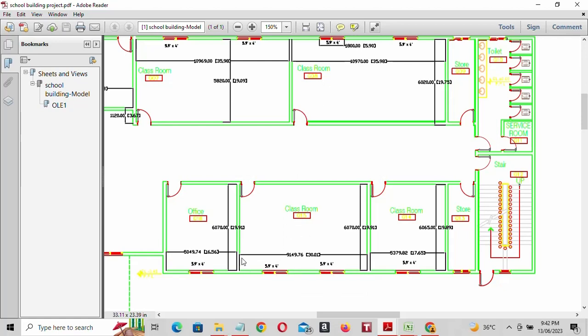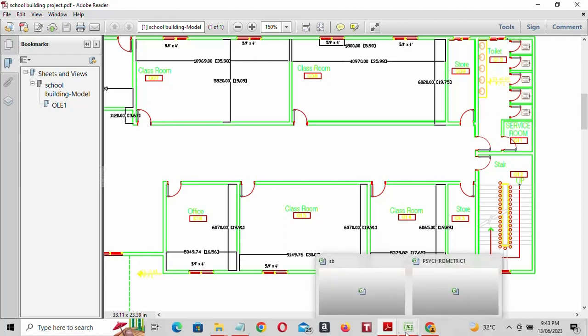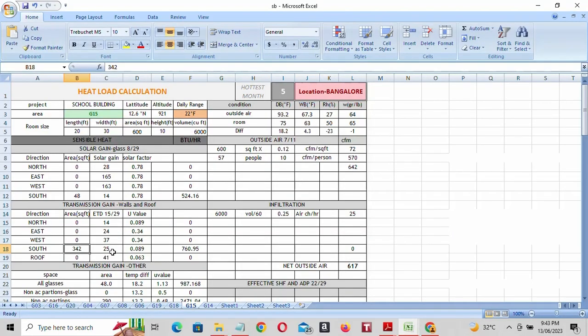Here the length is 30. You have to multiply with the height. False ceiling height is 10 feet and true height is 13 feet, 3 feet extra. So 30 into 13, you will get 390. Then we have to subtract the glass area, that is 48. 390 minus 48, you will get 342.